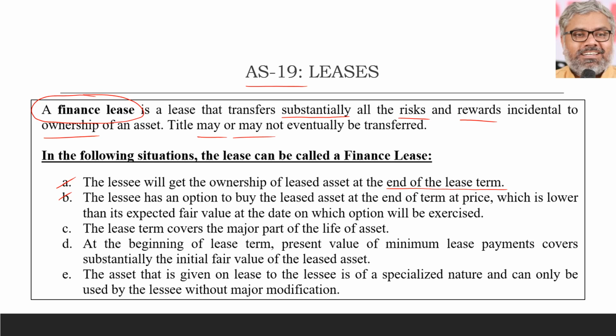Second, if the lessee has an option to buy the leased asset at the end of the term, he has an option. He will not automatically get the ownership, but in this case, he has an option to buy the leased asset at the end of the term at a price which is lower than its expected fair value at the date on which the option will be exercised. In other words, after the end of the lease term, the lessee can buy the asset at a price which is lower than its expected fair value. If that is the case also, then such lease can be called as a finance lease.